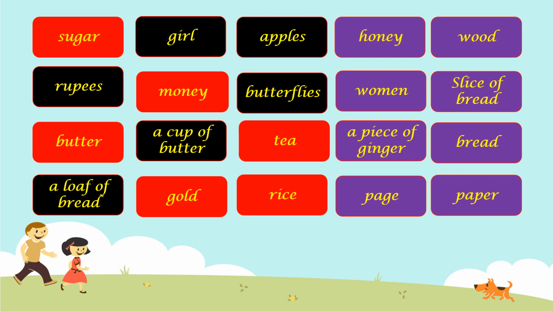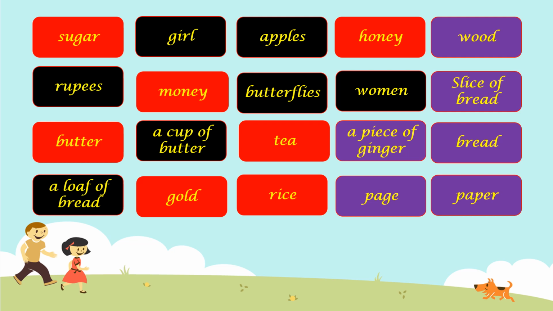Can you count honey? No, we cannot count honey. That is also uncountable. Women. Yes, we can count women. As it is this word, when you have 1 woman, you call her woman, and more than 1 are known as women. That means that's countable. So yes, it is countable.